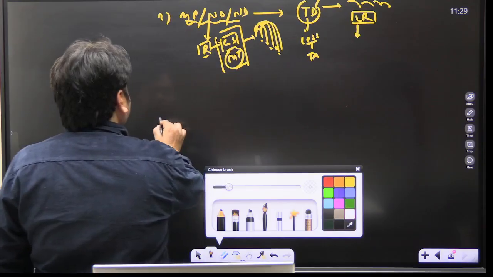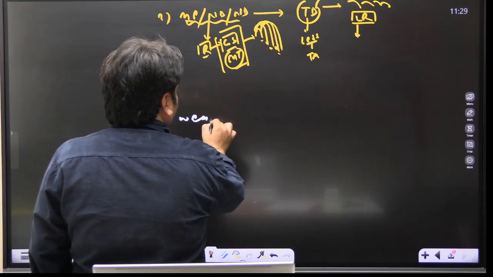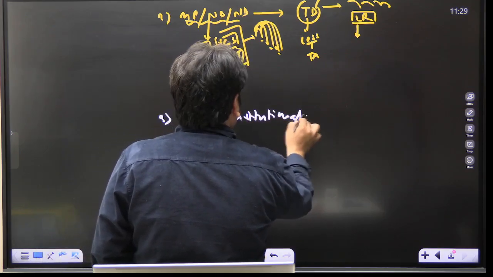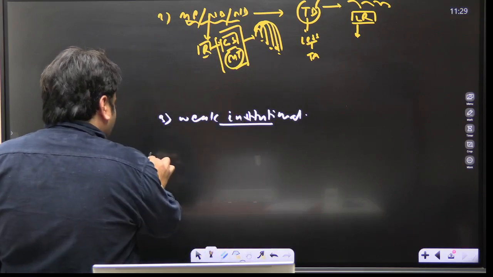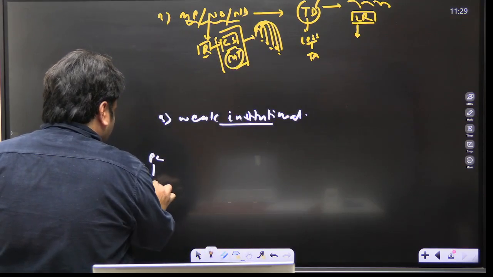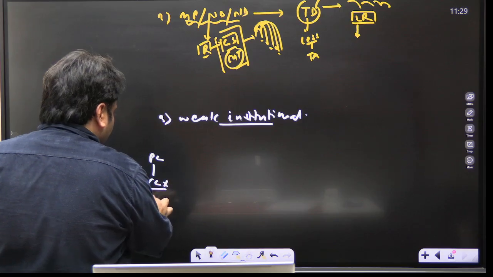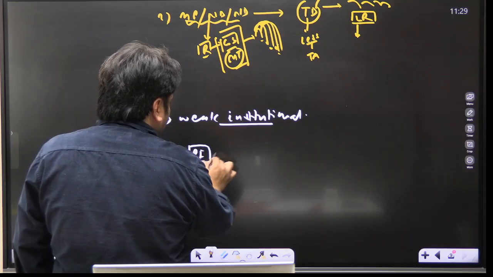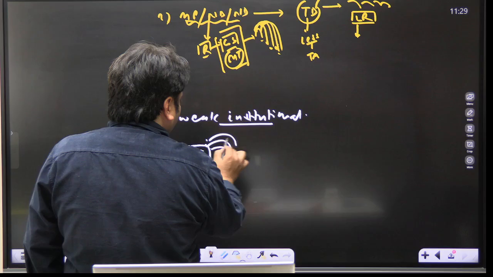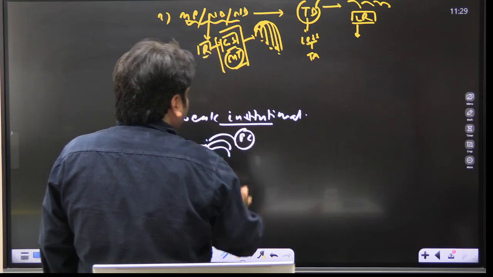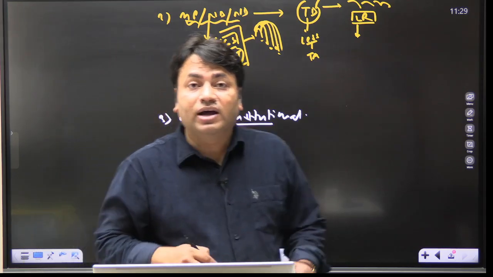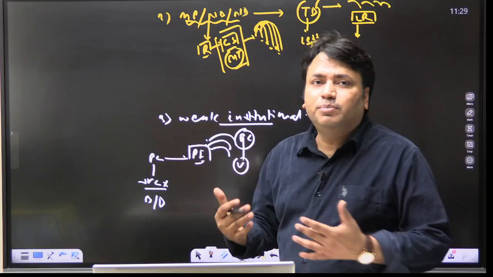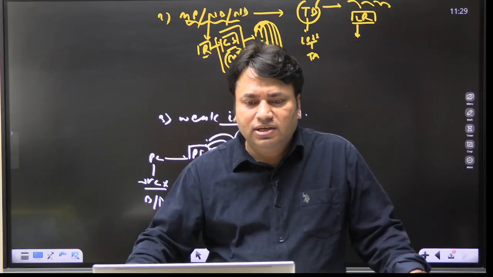Weak institutionalization. What does that mean? It simply means that when we talk about the Portuguese company, it was not a joint venture company like the British or Dutch. It was a Portuguese enterprise that is largely dependent on the decisions of the Portuguese crown. And here the viceroy is also not a bureaucrat, but he is the representative of the Portuguese crown.